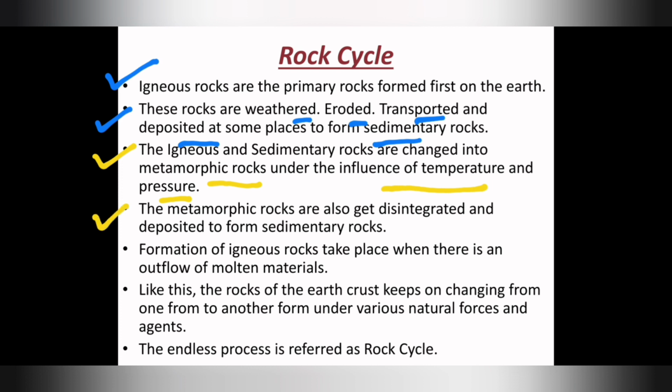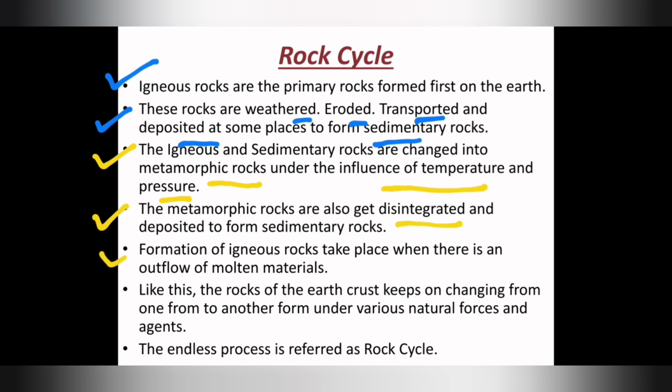Next point: the metamorphic rocks also get disintegrated. Here disintegrated is nothing but broken into pieces, and deposited to form sedimentary rocks. So the metamorphic rocks are also getting disintegrated, broken up, and deposited to form what rocks?